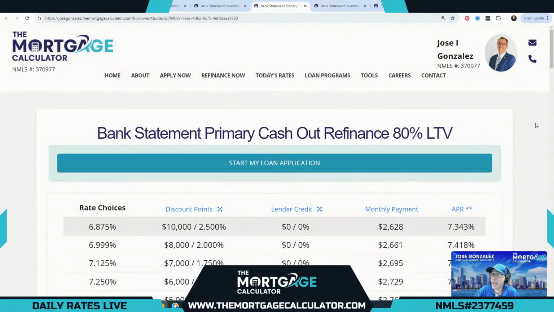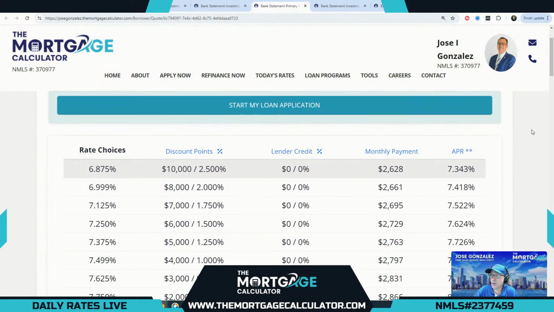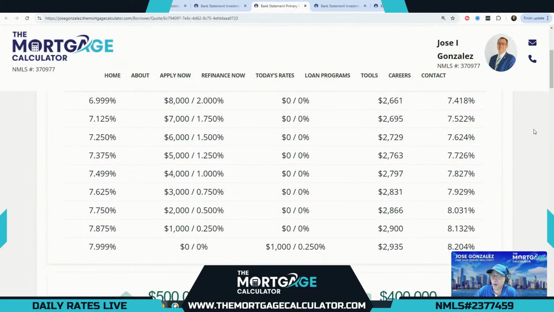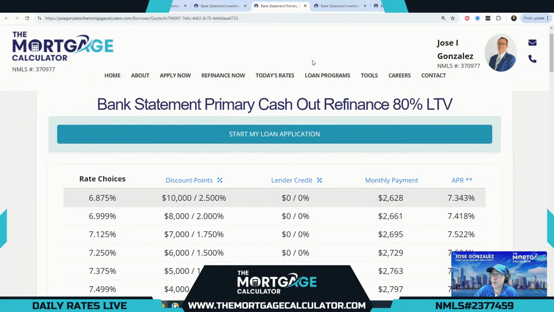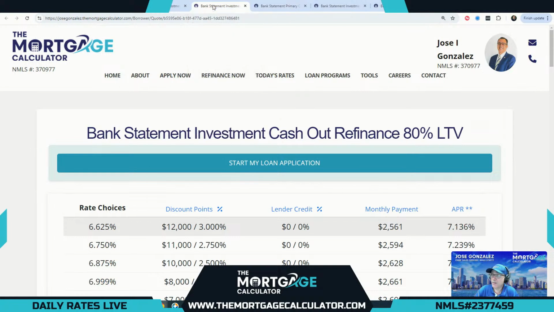And now for our cash out options. 80% LTV is our maximum LTV for our bank statement cash out refinance options. This is our primary option for a primary residence cash out refi, and our lowest cost option is 7.999 with a lender credit of a quarter point. That's nice to see. And we can buy that down all the way to 6.875 at a cost of 2.5 points for our primary cash out refi at 80% using bank statements. And now our investment option.